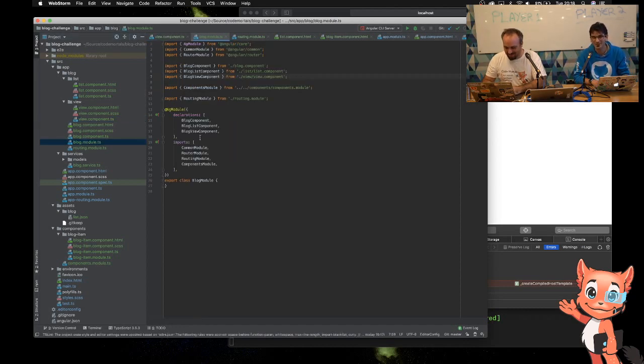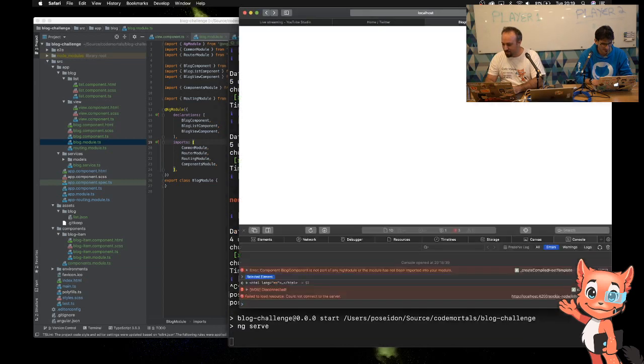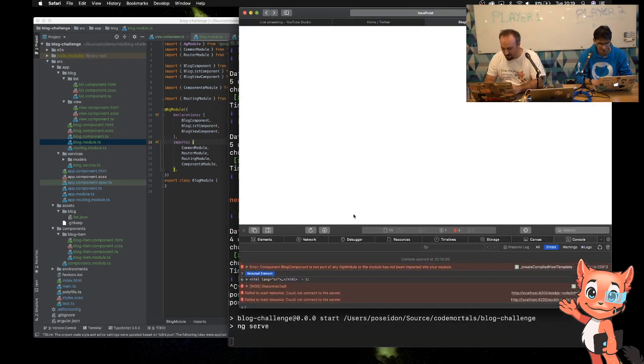4DX coding. I need a super soaker. Yeah, I think I've managed to break something at the last minute, which is never good.